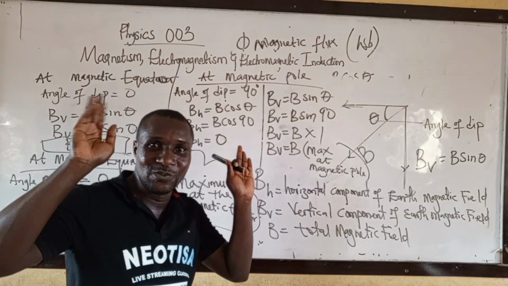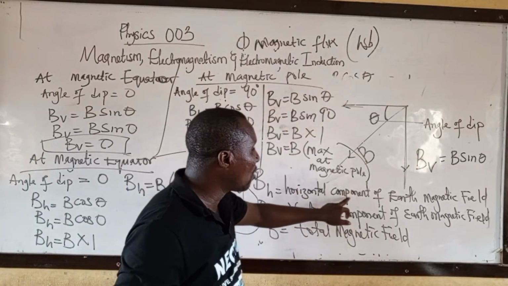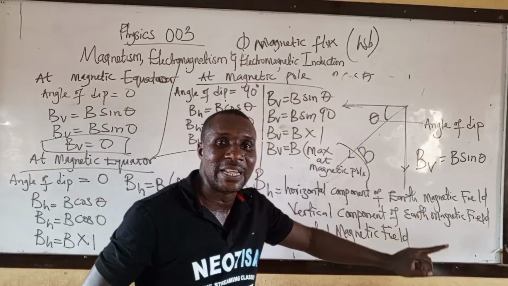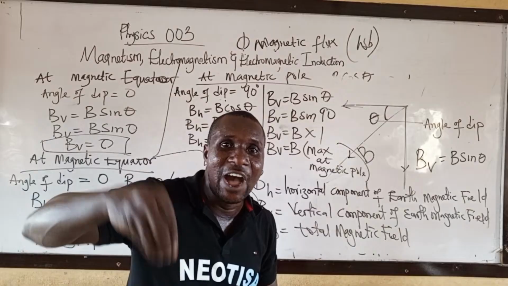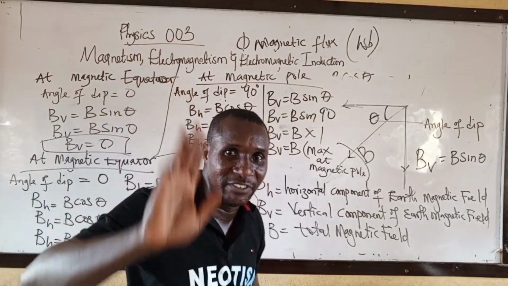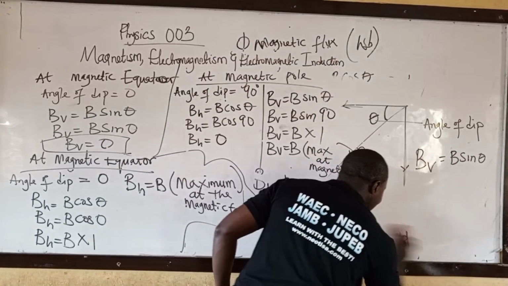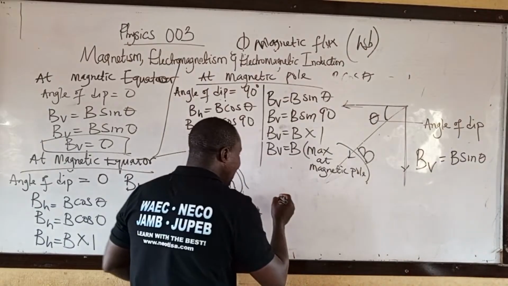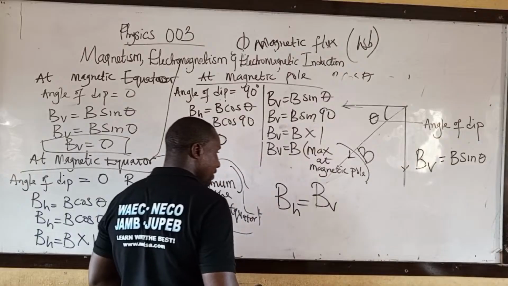Then both of them can be the same when angle of dip is 45. They can ask you. When can the horizontal component of the Earth's magnetic field and the vertical component of the Earth's magnetic field be the same? When the angle of dip is 45 degrees. Write it down. Last one. BH equal to BV